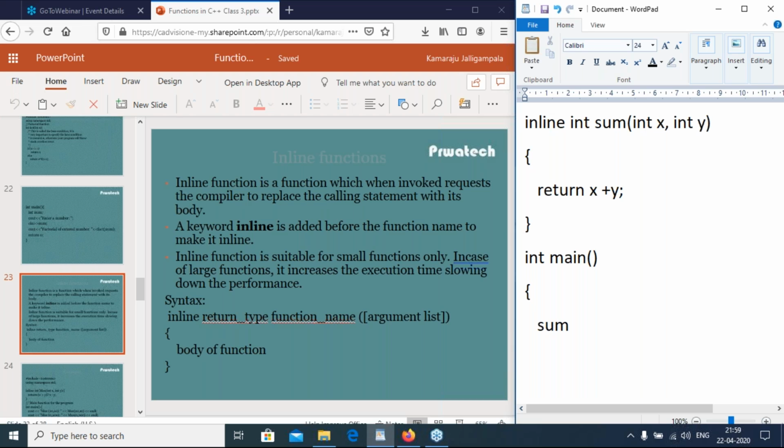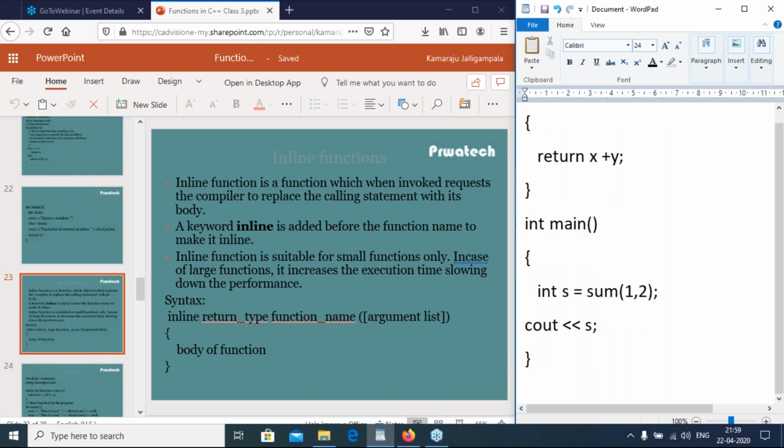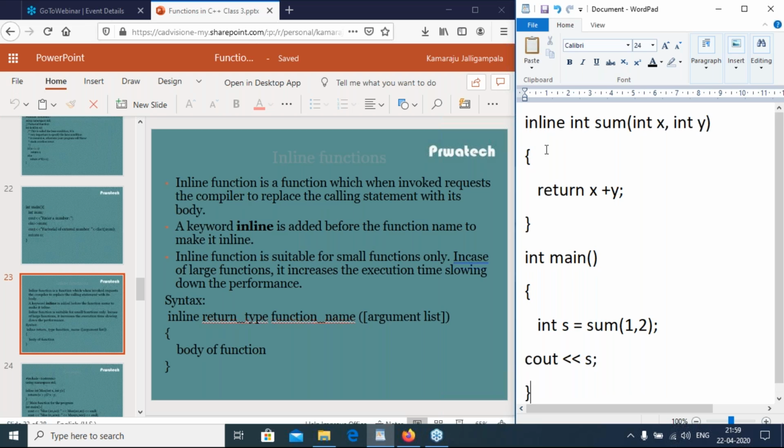we call the function sum of 1 comma 2. So it returns the value. So int s equal to sum of 1 comma 2, cout s. So whenever we create a function, some memory is allocated for that function. Memory is allocated from the stack for the particular function.